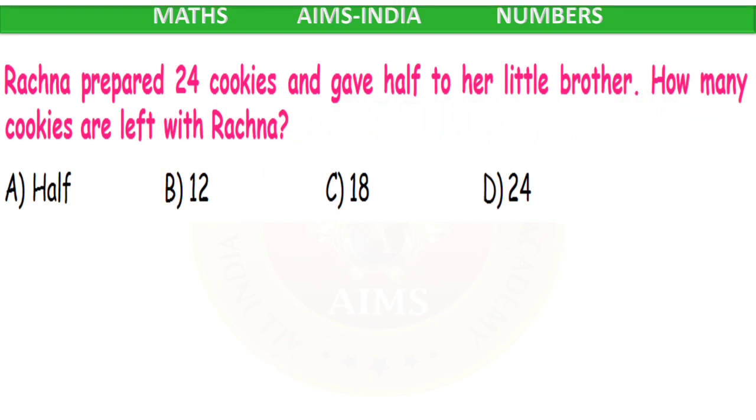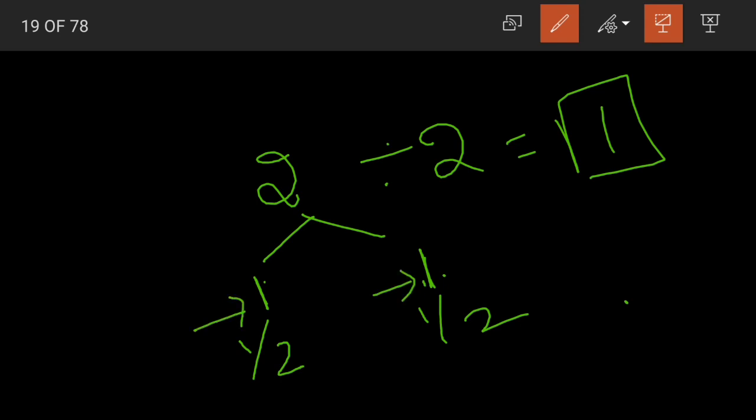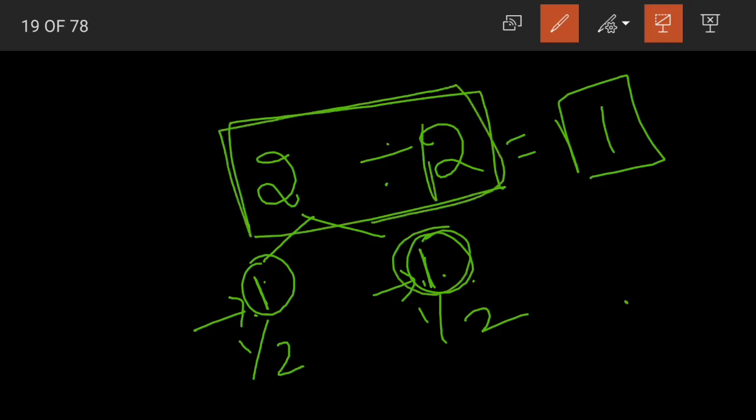Next. Rachana prepared 24 cookies and gave half to her little brother. How many cookies are left with Rachana? See children. Now suppose I have 2 cookies and I gave half to my brother. Half means what? 2 divided by 2, that is 1. So if I give 1 to my brother, how many will I be having? I will also be having half of the cookies, right? Half will be with me and half will be with my brother. Yes, both will be having the same number of cookies, that is 1. How did we find out this one? By dividing the total number of cookies by 2.